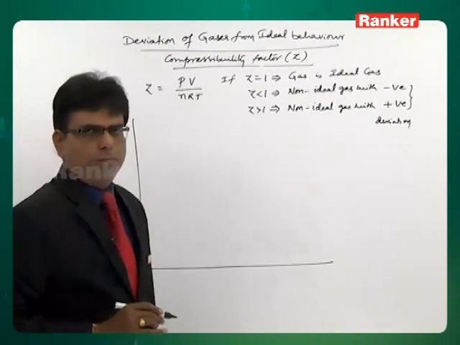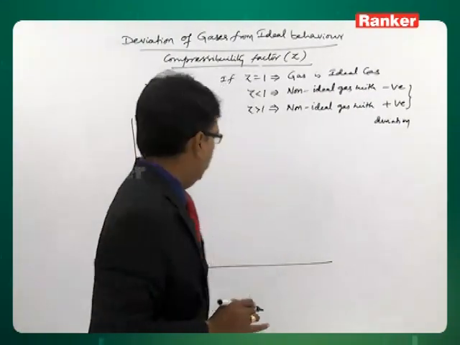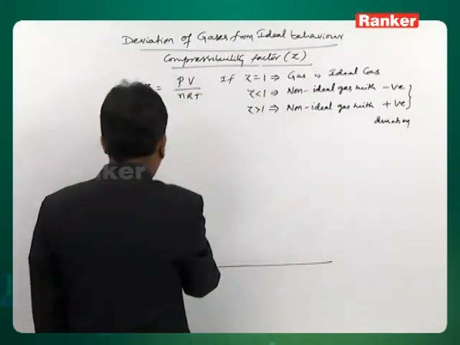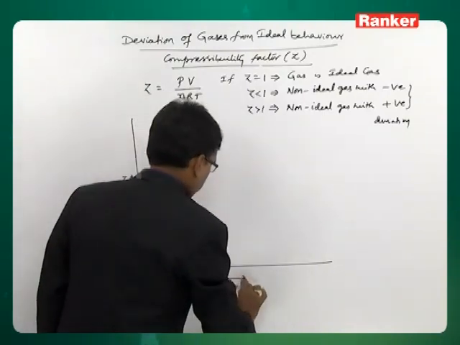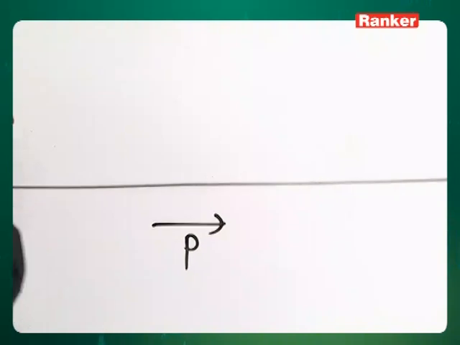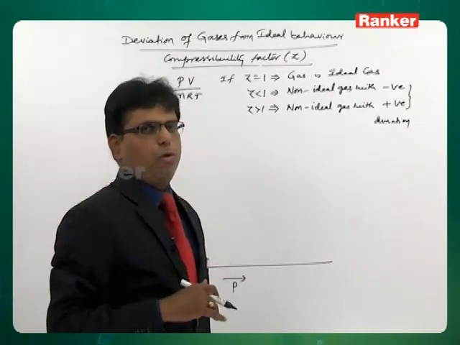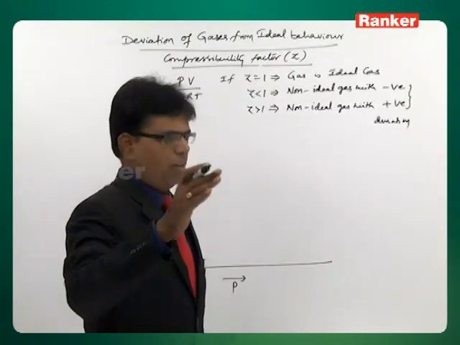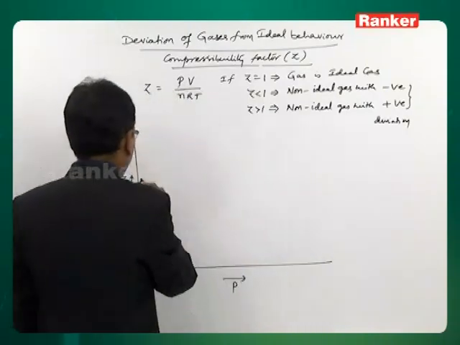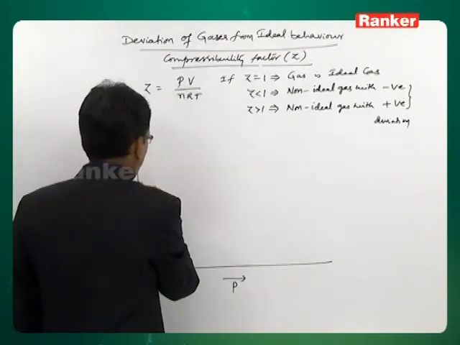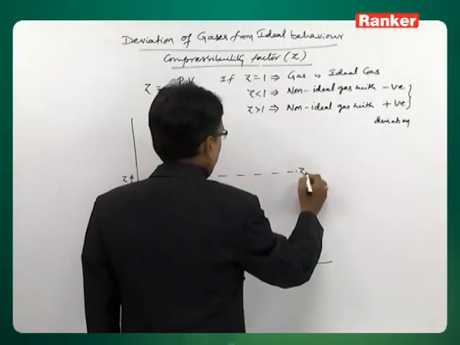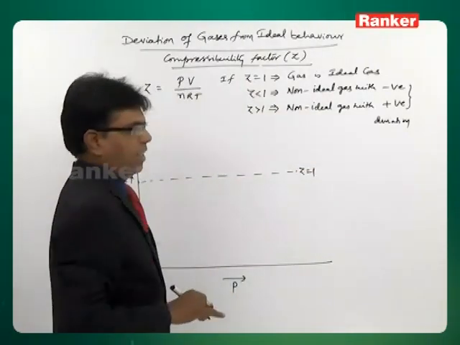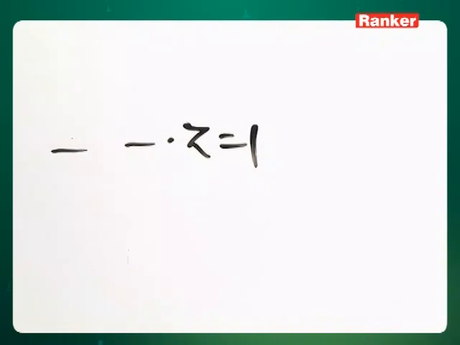The graph is drawn for different gases. When the graph is drawn for Z versus pressure, if at any pressure Z is equal to 1 for a gas, then we can say the gas is a perfectly ideal gas.